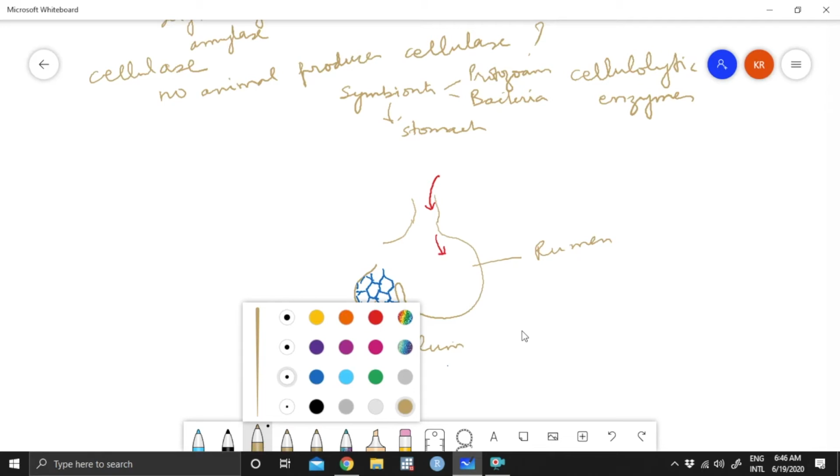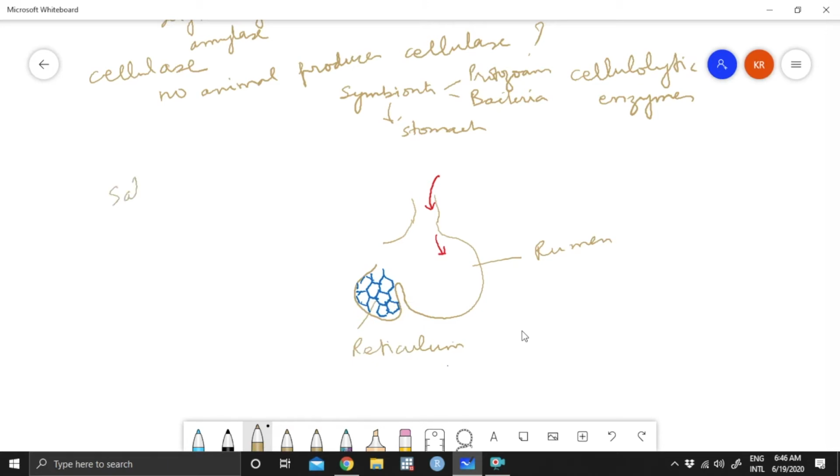And all these animals produce a lot of saliva. Next time you can just go and look at a cow, see how much saliva it produces. So with this saliva and food, that is cellulose, try to differentiate between the enzyme and the substrate.